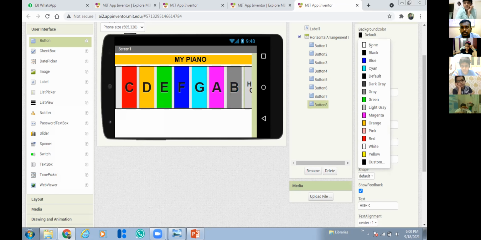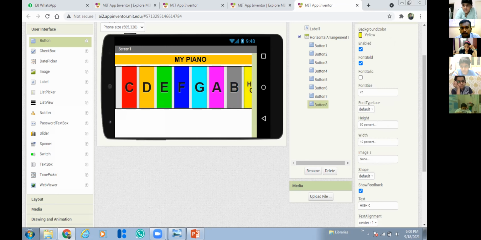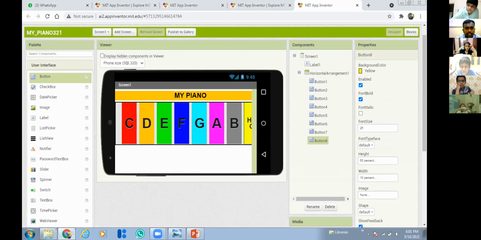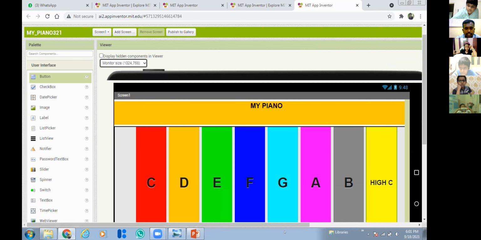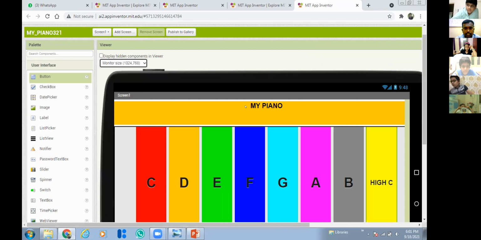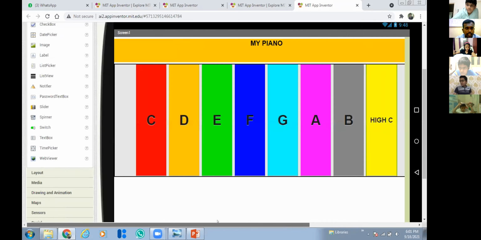The last button. Okay, so see here. So now I have added 8 buttons. Okay, so you may see the last button is hidden. But it's not like that. If you see it in the normal monitor size, it will look like this. See, C, D, E, F, G, A, B, high C, like this. All the buttons will look like this.